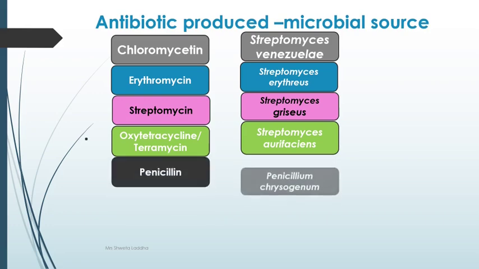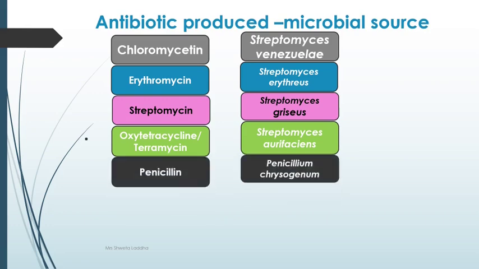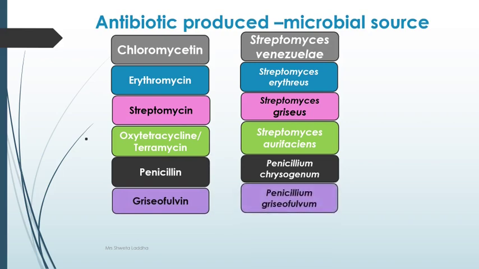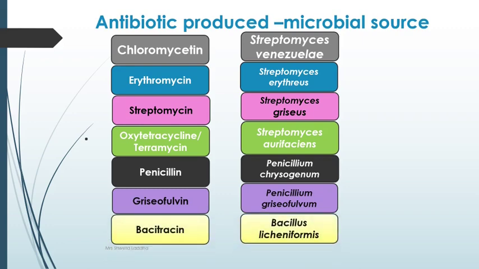Then now penicillin. Penicillin, of course, when it was discovered, was obtained from Penicillium notatum, but it can also be obtained from Penicillium chrysogenum. Griseofulvin is obtained from Penicillium griseofulvum. So fulvin is obtained from fulvum. You just remember the name like this. Bacitracin is another antibiotic and it is produced from the microbial source Bacillus licheniformis. So I think this chart will be easy for you to remember.